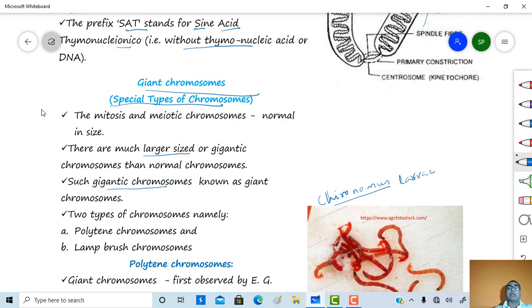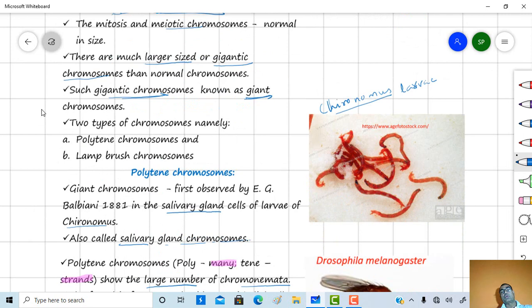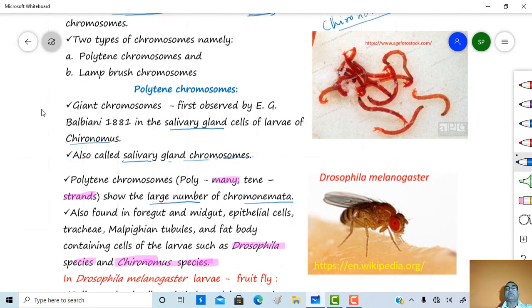These chromosomes are larger than the mitotic and meiotic chromosomes, and therefore they are called giant chromosomes. Such giant chromosomes are of two types. The first one is the polytene chromosome, and the other one is the lampbrush chromosome.